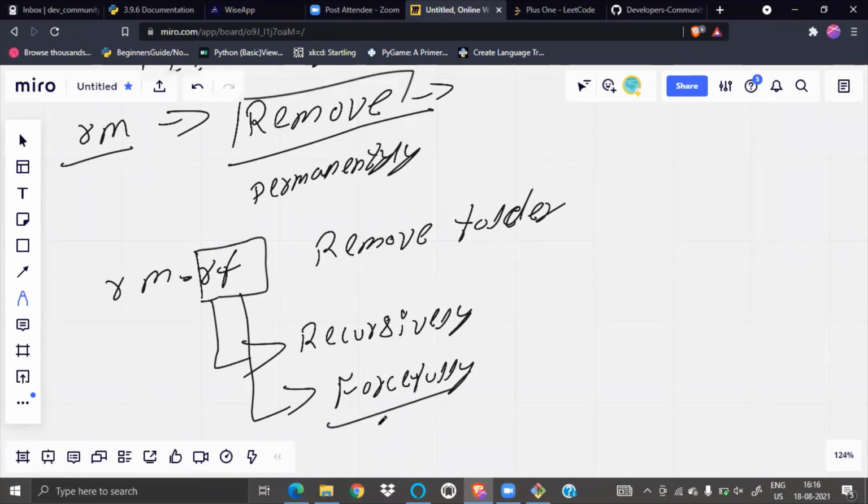I can do rm -rf, and it will be removed recursively. You know about forceful. Recursively may be a new term for you.